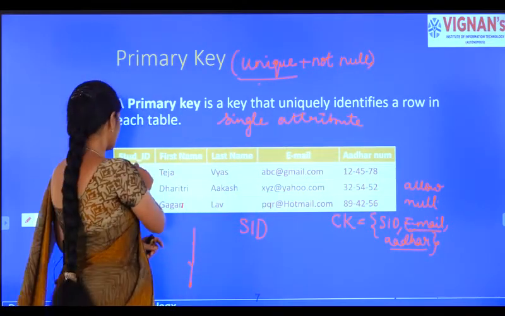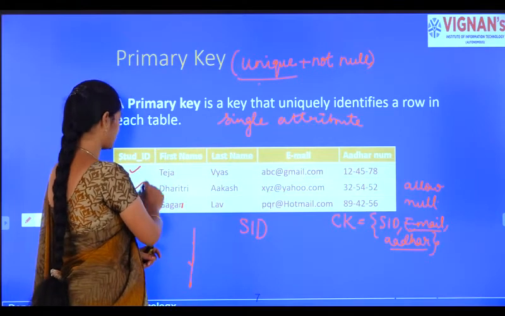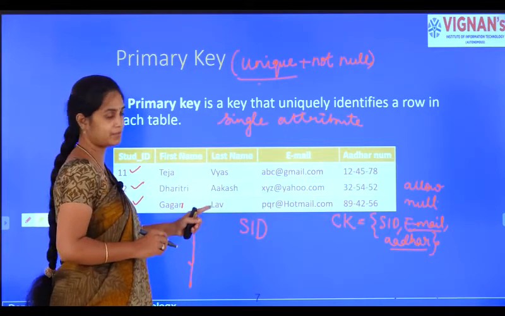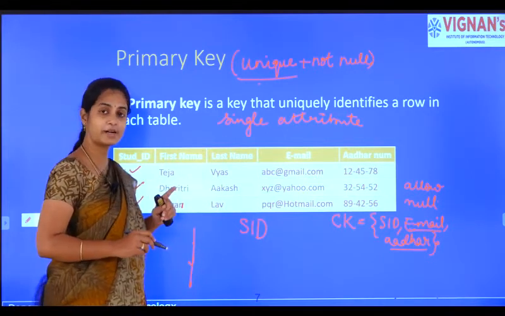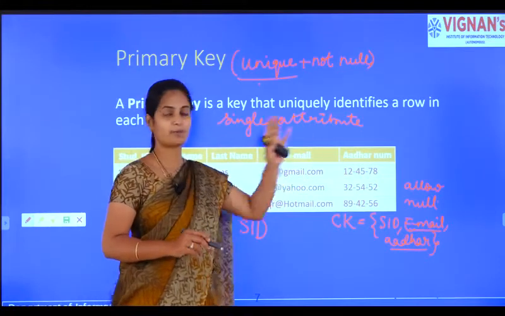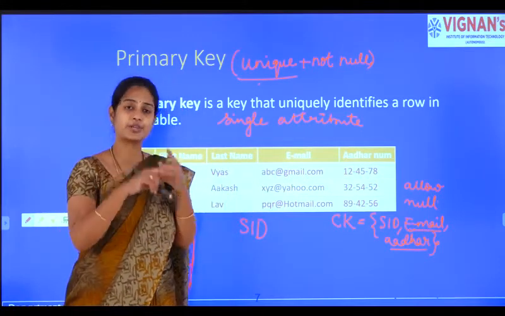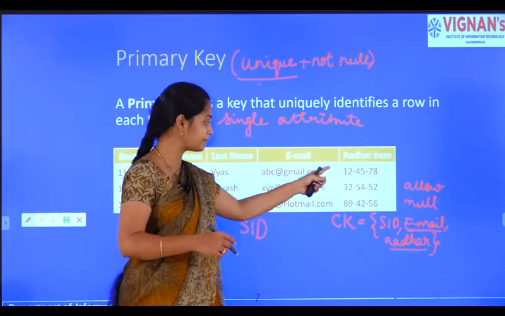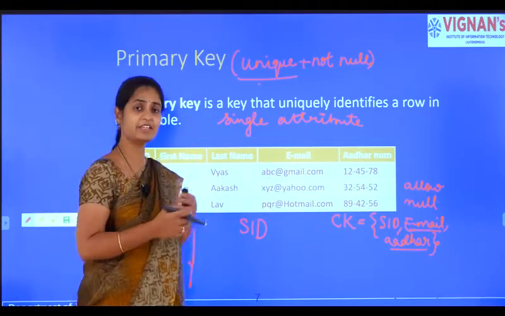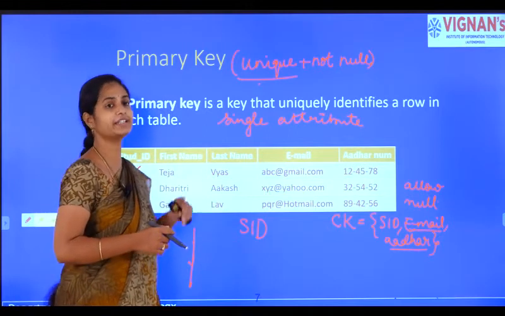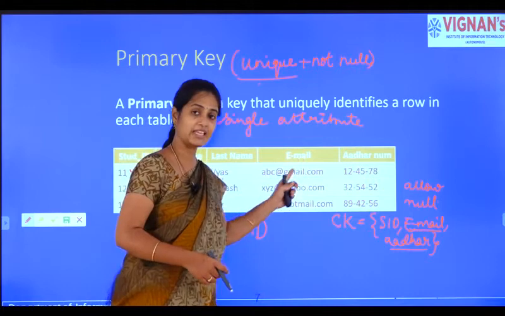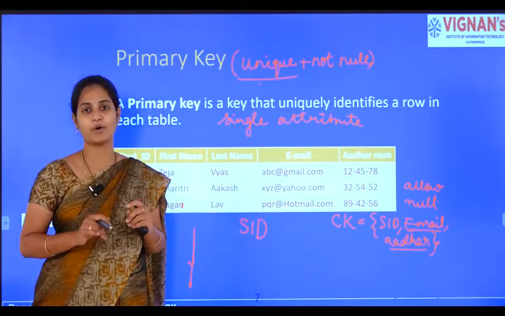Now, see here 11, 12, 13. So, 11: what is the person's name here? Teja Vyas is the name of the person who has this Gmail and this Aadhaar number. Even if the person does not have the Aadhaar number and Gmail, first he will be included in the database, and later on these null values can be filled in.